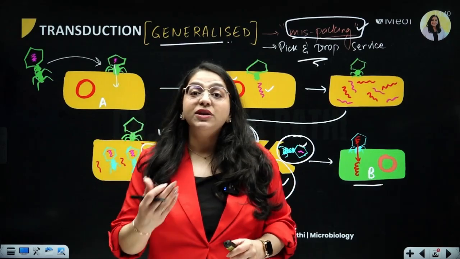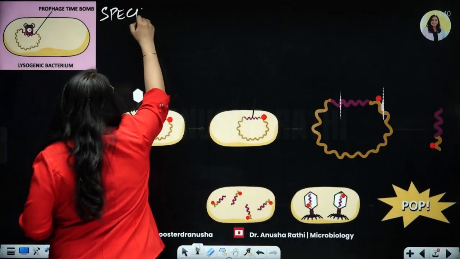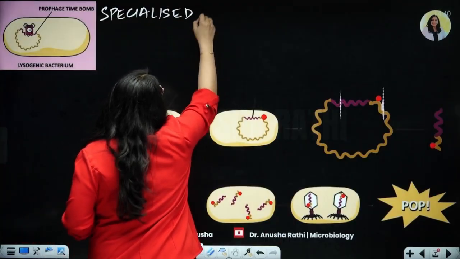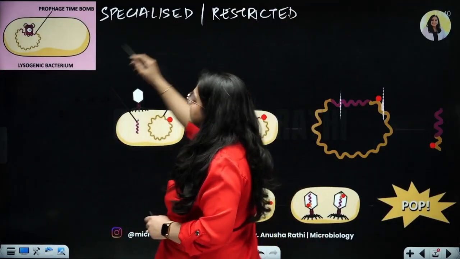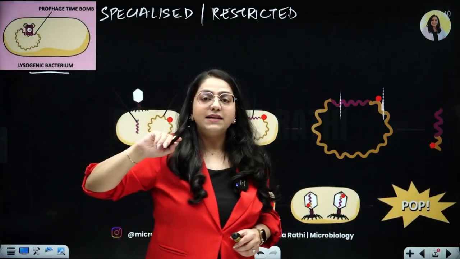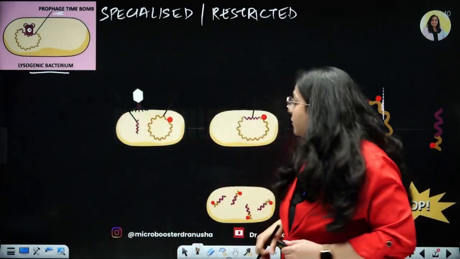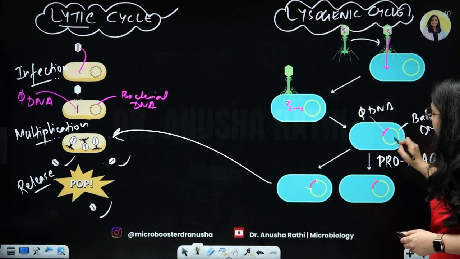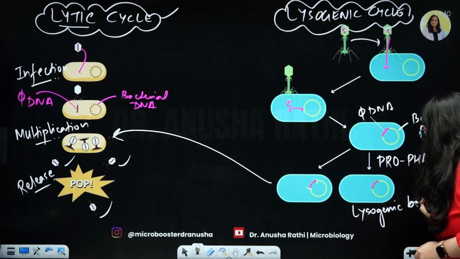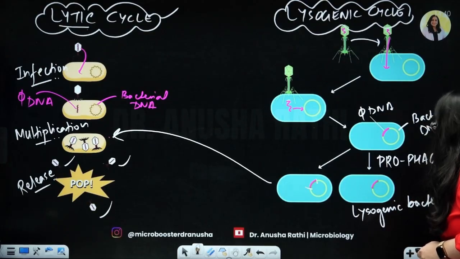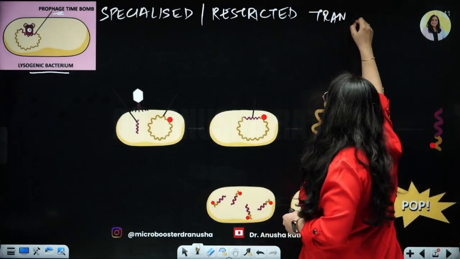What happens in specialized or restricted transduction? So now we are talking about specialized or restricted transduction. Over here on my left hand side, you can simply see that the lysogenic bacterium, that is which contains the prophage, is like a time bomb. So here this prophage was inside a bacterium which we call as the lysogenic bacterium because it has undertaken the lysogenic cycle, nothing else. Now let's move back to restricted transduction or specialized transduction.